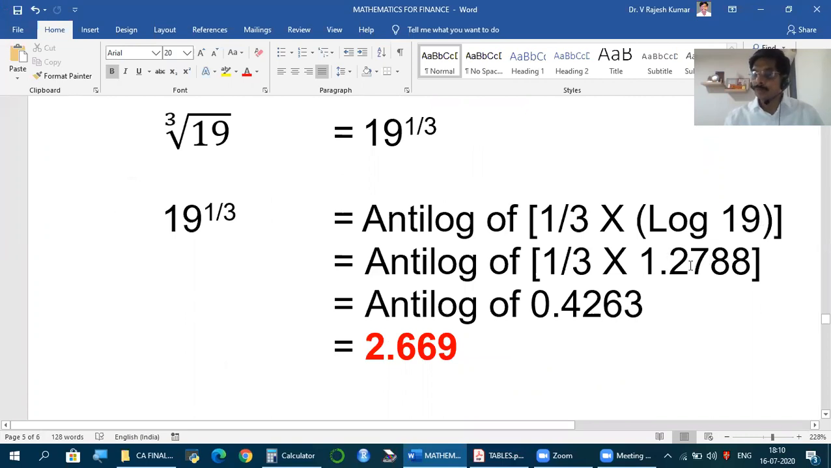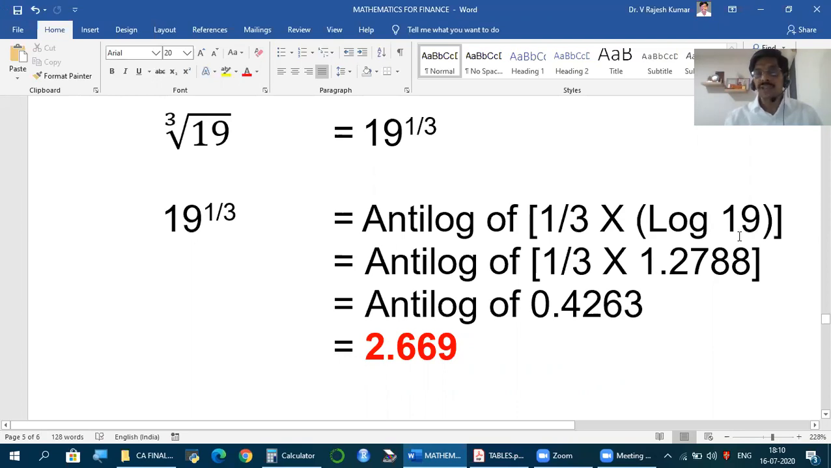The mantissa will be 2788, but the characteristic will be 2, because 190 has 3 digits, minus 1, which is 2. If this was 1.9, before the decimal there's 1 digit, so 1 minus 1 would have been 0, but the mantissa would still have been 0.2788.